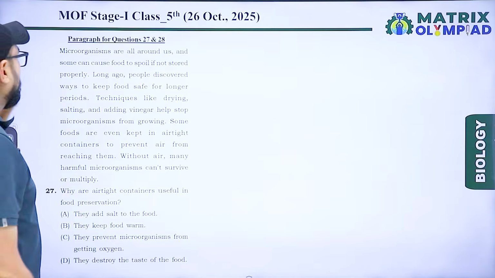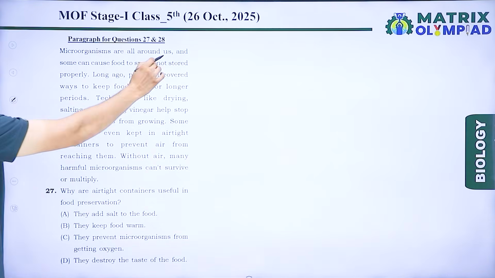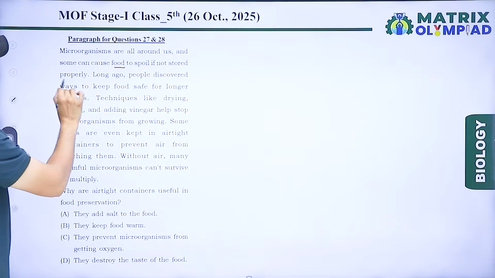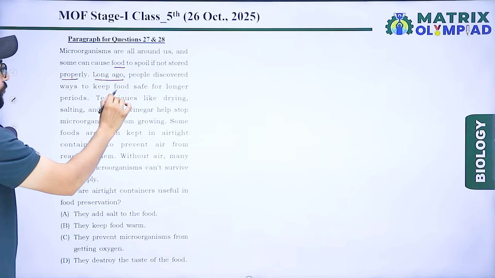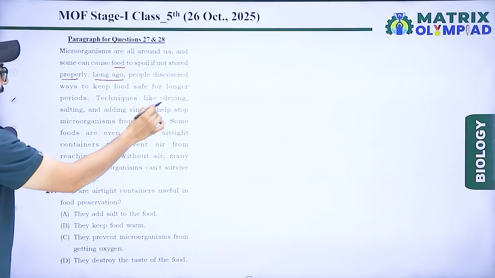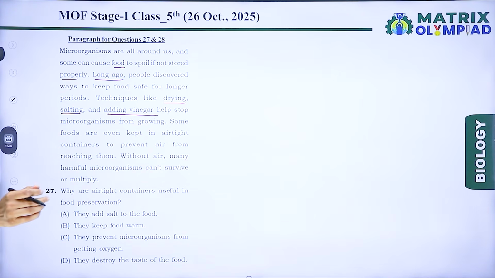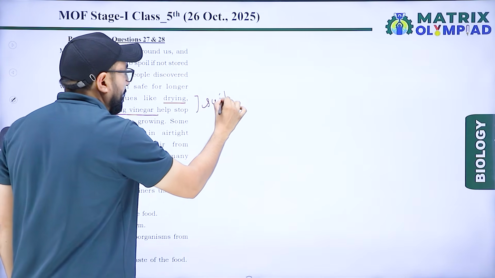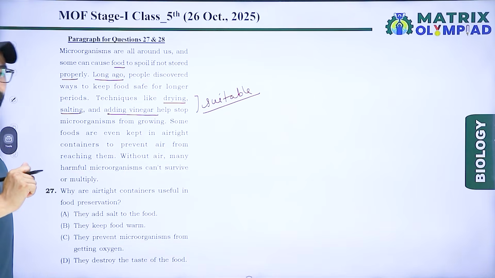Next paragraph. Microorganisms are all around us and some can cause food to spoil if not stored properly. Long ago, people discovered ways to keep food safe for a longer period. Techniques like drying, salting and adding vinegar help stop microbes from growing, because suitable conditions help microbes multiply.